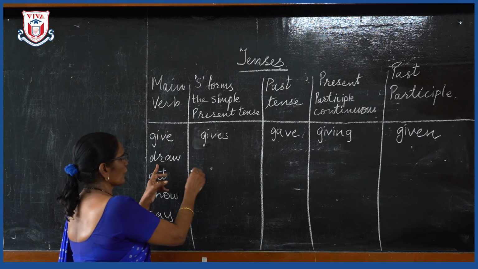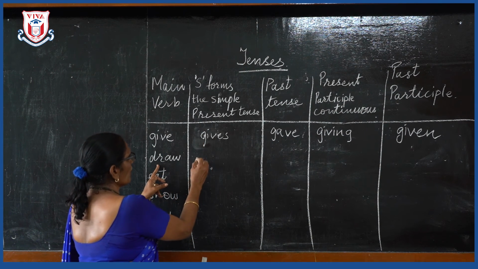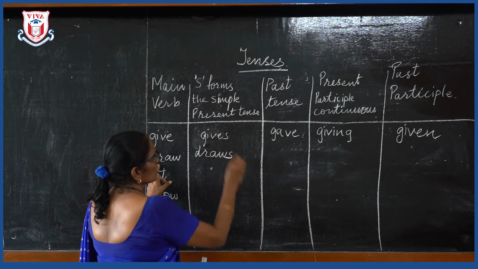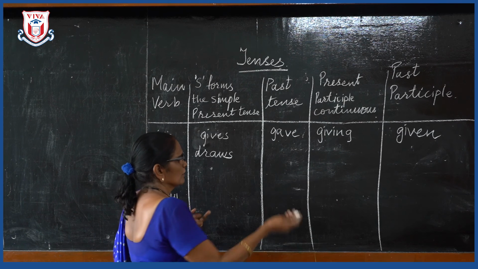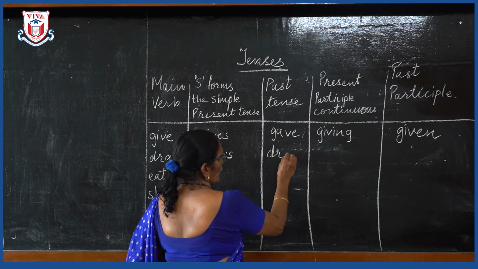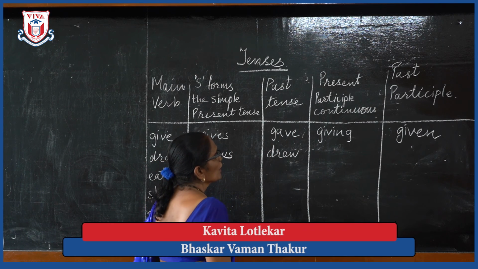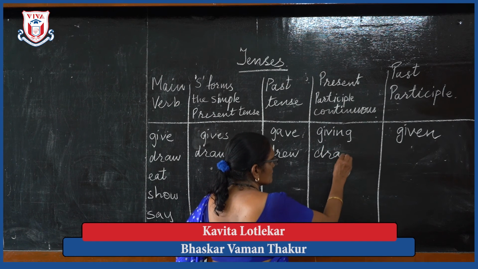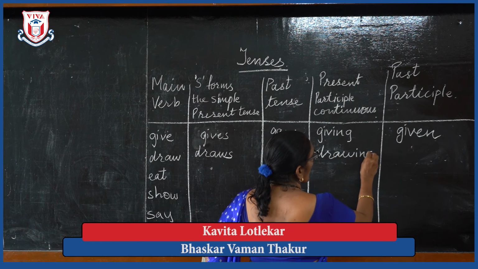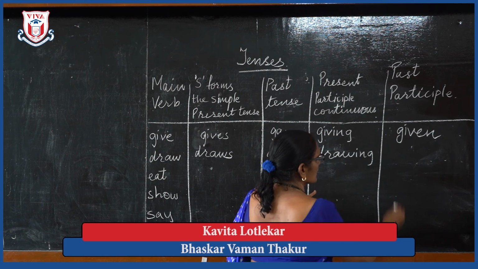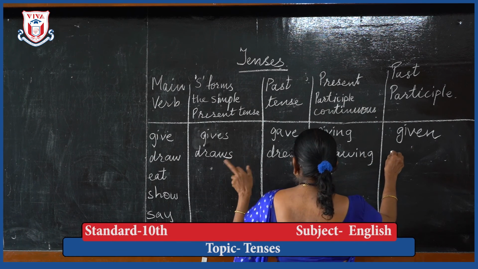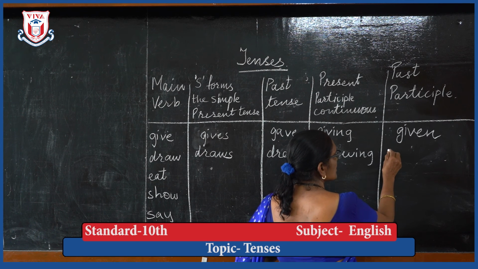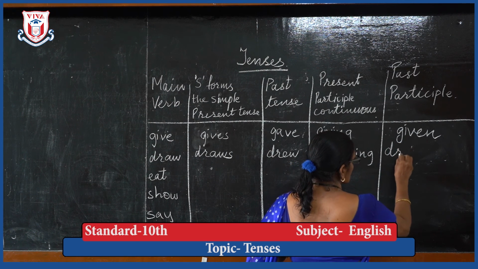Okay. The same way for the second one. S form of draw will become draws. What is the past tense of draw? Past tense of draw is drew. Present participle is drawing. And what is the past participle? That will become she is drawing, she draws, and the past participle will become she has drawn.